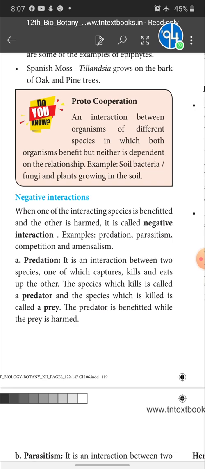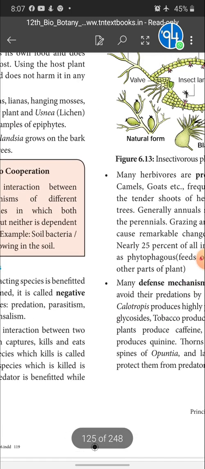Under predation, in the interaction between two species, one of them captures, kills and eats the other. The species which kills is called the predator, and the one killed is called the prey. So the predator is benefited while the prey is harmed.